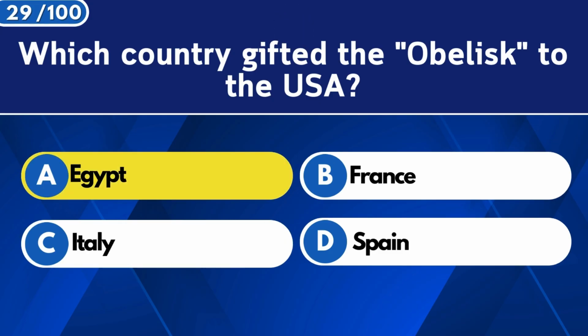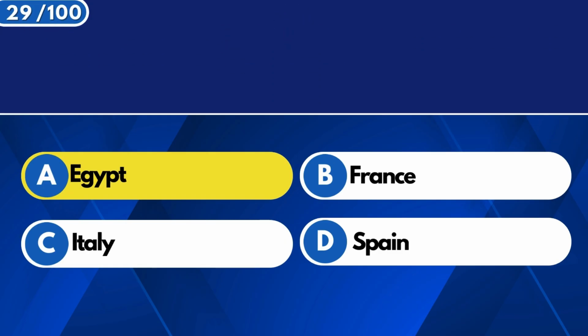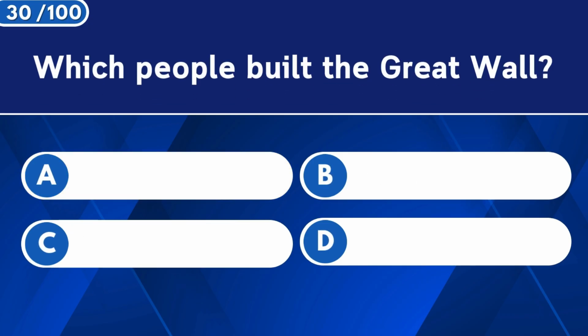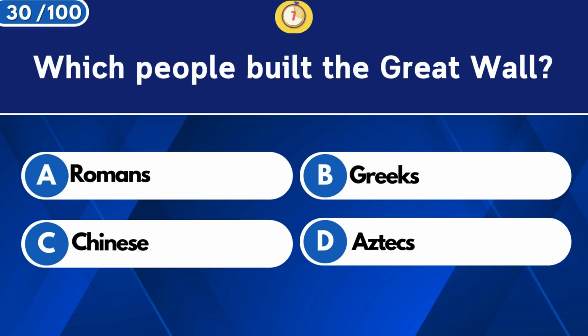Egypt. Who built the Great Wall? The Chinese.